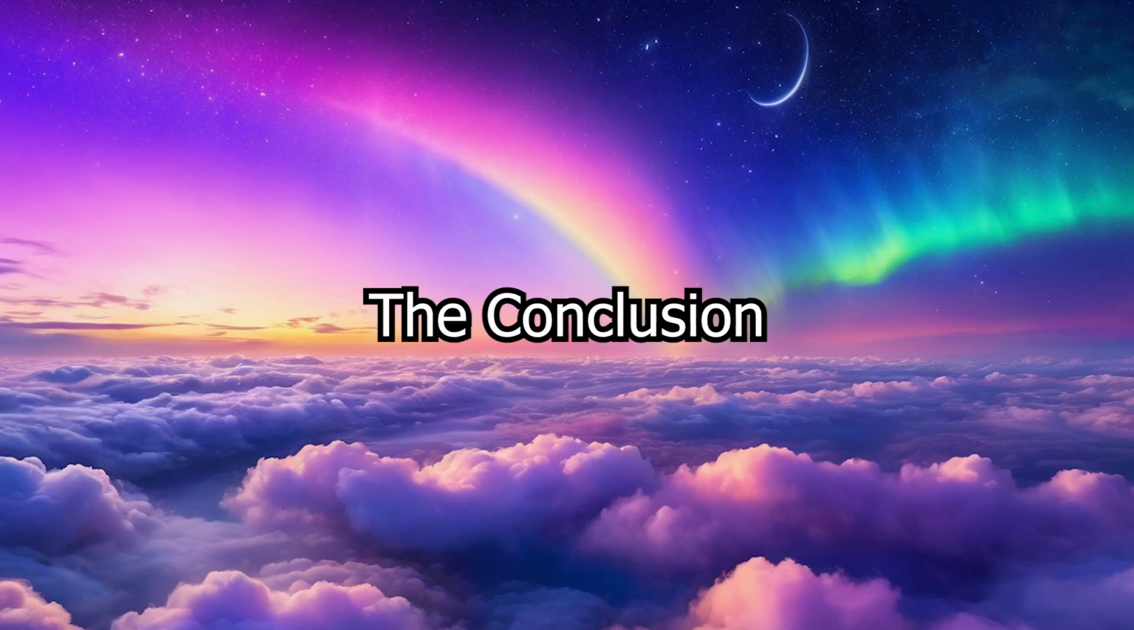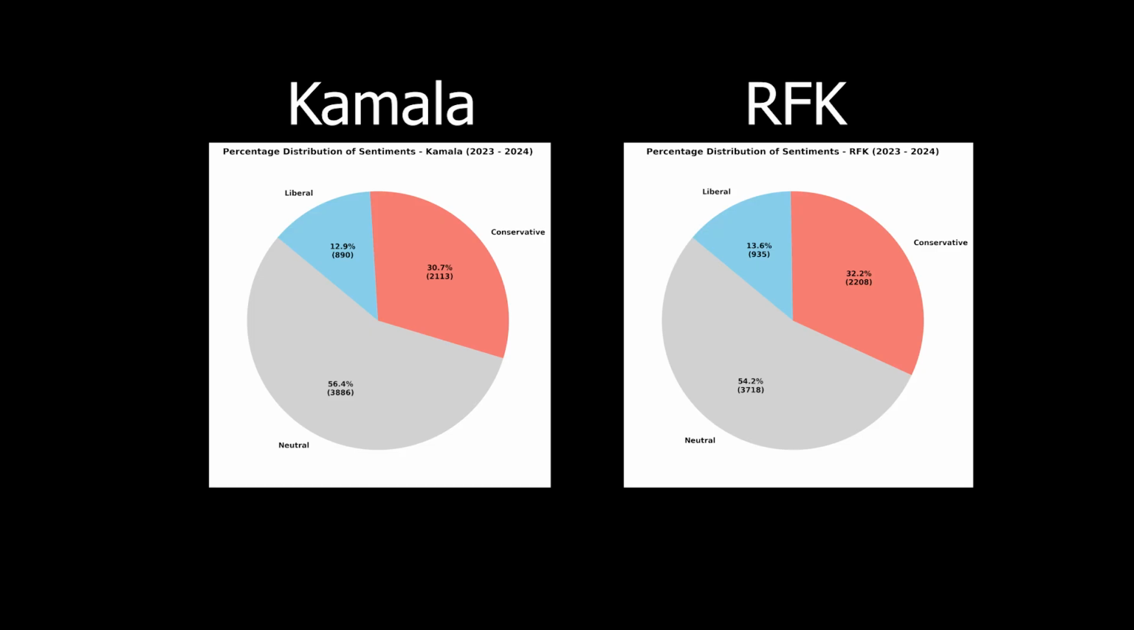The conclusion. What trends could we predict with this data? What kinds of things could be accomplished with this model? Let's start simple. What is the general political sentiment around key figures in today's political climate? The political sentiment surrounding Robert F. Kennedy and Kamala Harris looks like this. Both politicians seem to have a somewhat equal distribution.